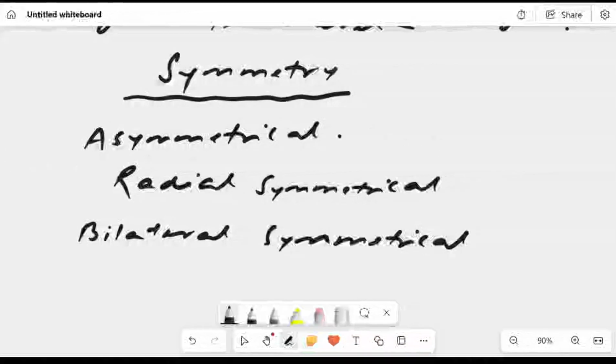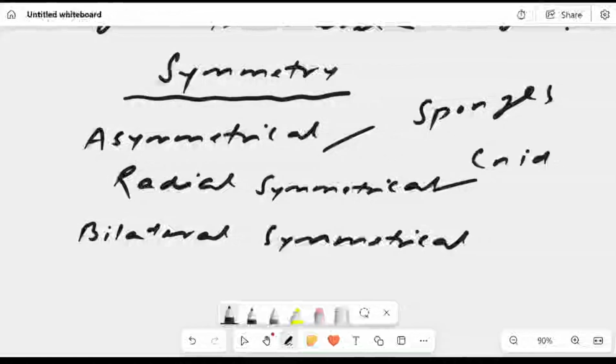The example of asymmetrical is sponges. For radial symmetrical, we have the example of Cnidaria. Have a look. If we divide it from this center, these are divisible into equal parts.